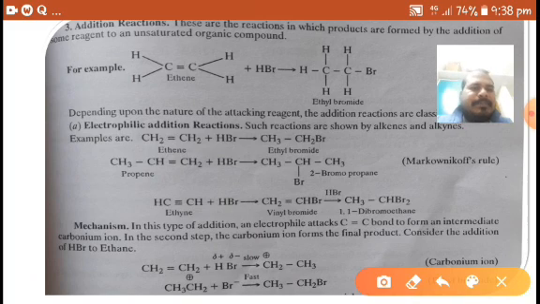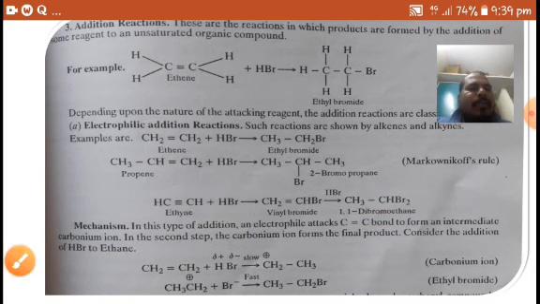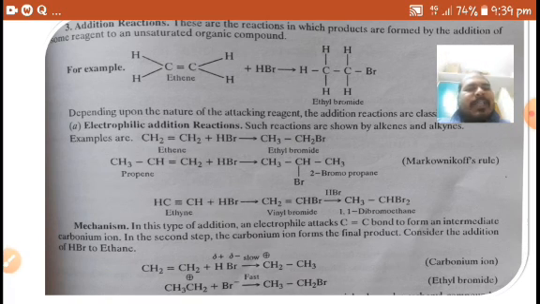Mechanism: in this type of addition, an electrophile attacks the C double bond C. So the reaction is started by the electrophile. An intermediate carbonium ion is formed. In the second step, the carbonium ion forms the final product. Consider the addition of HBr to ethene.